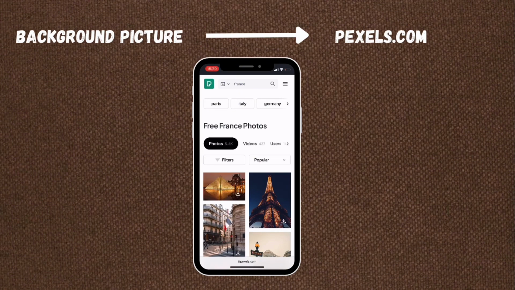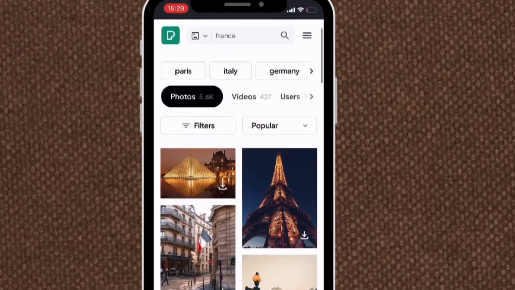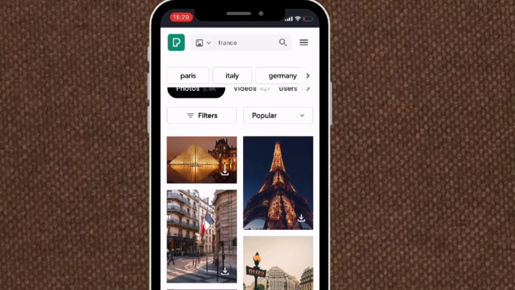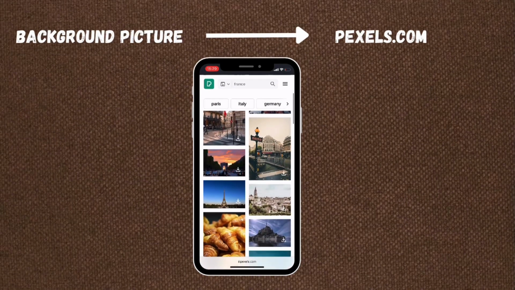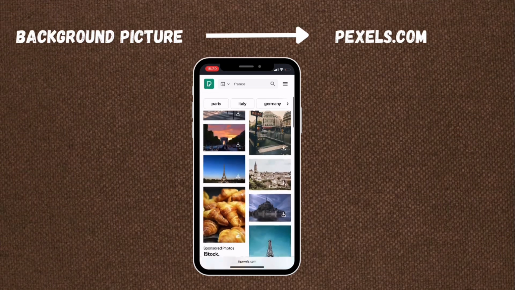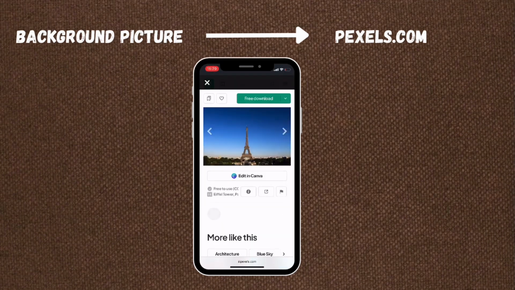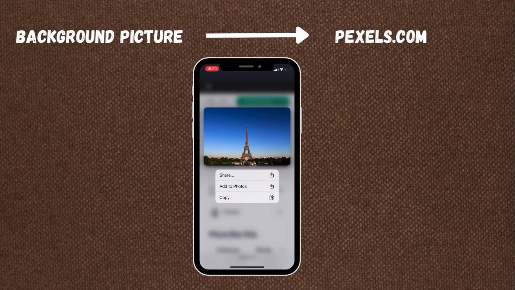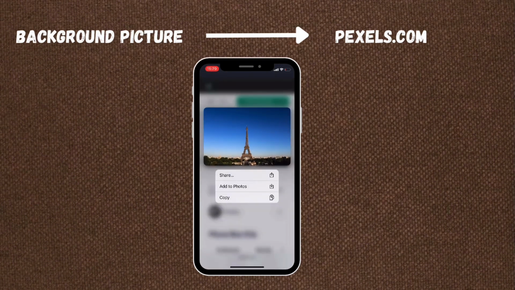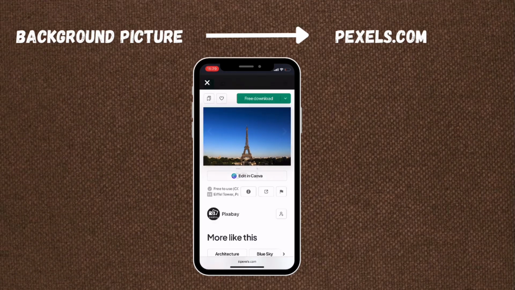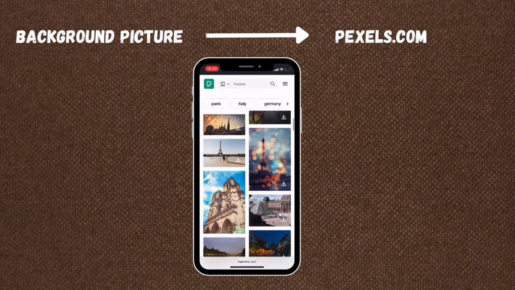On the same site, pexels.com, at the top, just change the interface to pictures because we need pictures that align with each question. If you have 10 questions, you need 10 images. So since the first question is about France, we'll pick something that relates to France. Make sure to select a square image as the image is not meant to cover the entire video frame. So go on and download it for free.